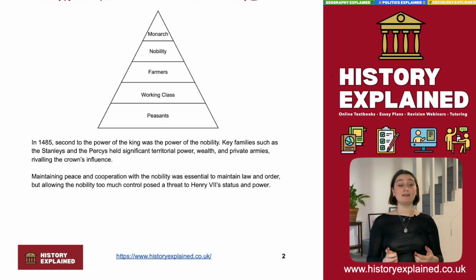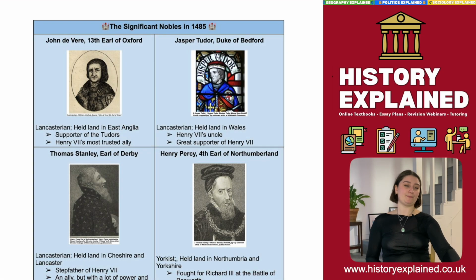This is not only to maintain law and order, because the nobility were in charge of all the people on the lower rungs of this pyramid in their given region and territory, but also because they've got a lot of influence and power and money. So trying to balance this relationship with them is also really important, politically.